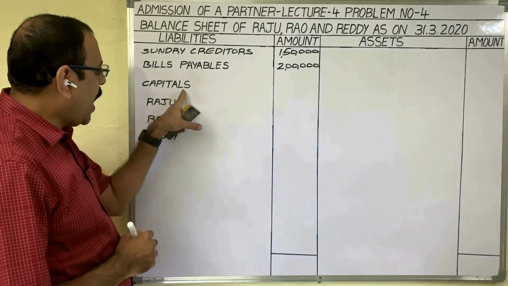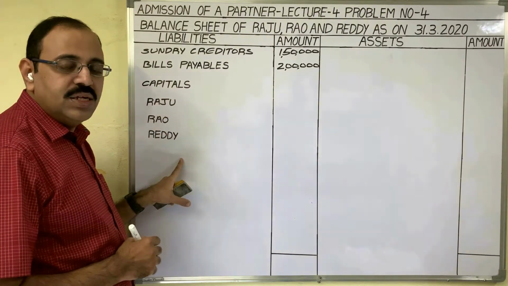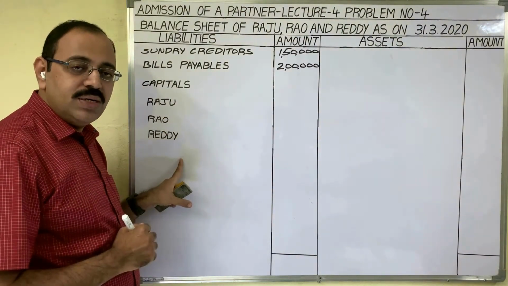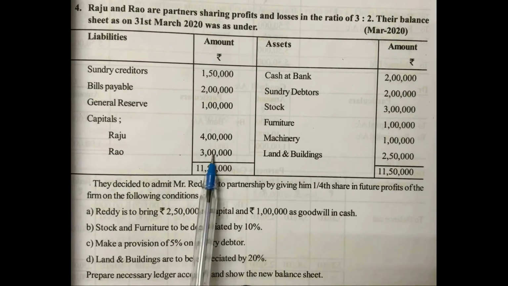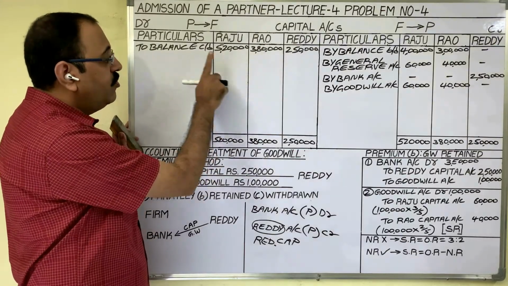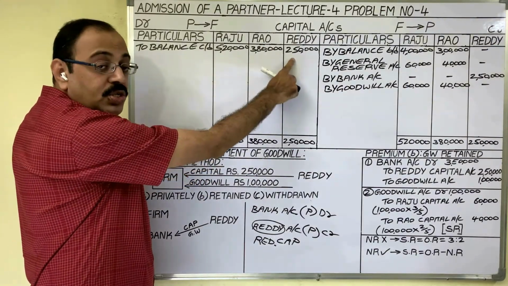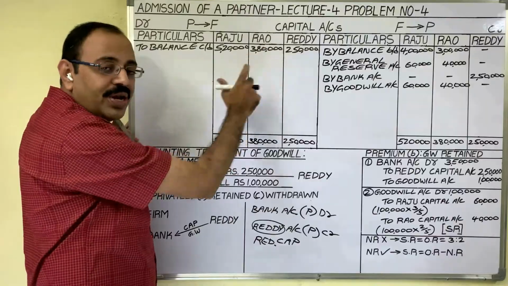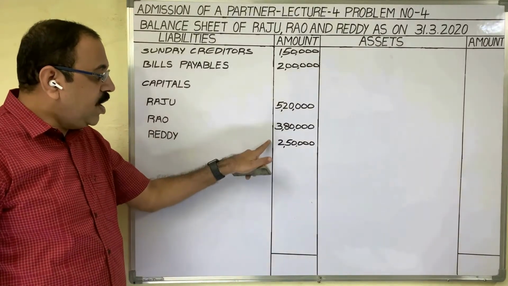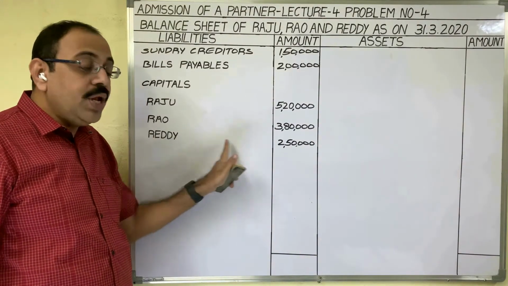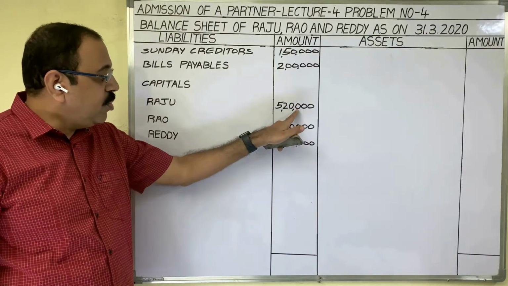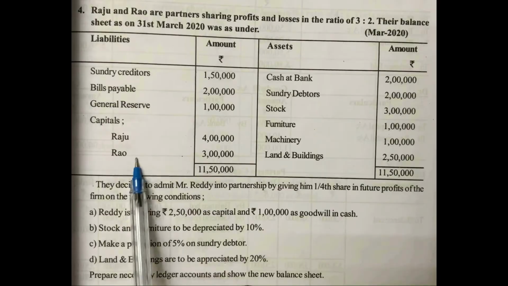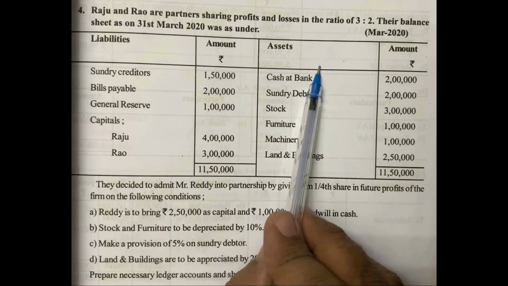Finally, we have to show the capitals of three partners. Which amounts we have to show here? In the question, he has given capitals of Raju and Rao. No, we should not show these two amounts here. In capital accounts, we got balance carried down answers. These three amounts we have to write here. You can write these three amounts in the inner column and the total in the outer column. Otherwise, directly these three amounts you can write in the outer column. Liability side completed. Come to asset side.